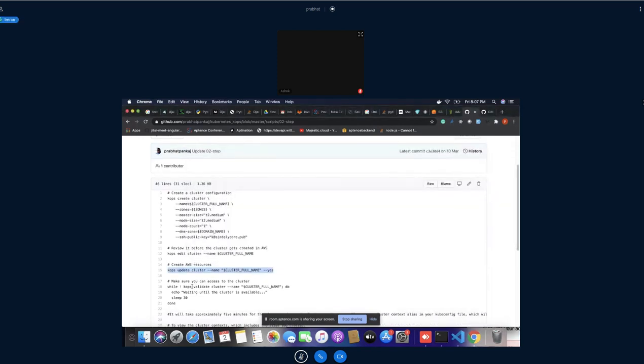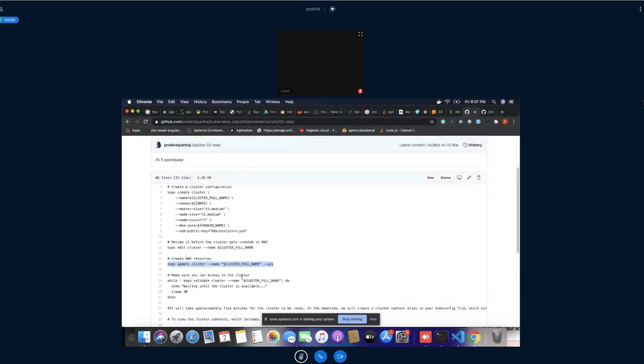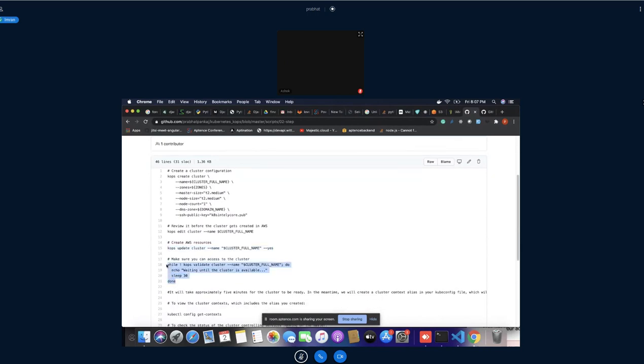And once it's done, see here, make sure you have access to the cluster, meaning your cluster is ready or not, using this method. So every 30 seconds, we'll be checking whether this cluster has come up or not. Cops validate cluster, this is the method, cops validate cluster name, this one. If you are getting some value, fine. If you are not getting any value, that means I should do this again.